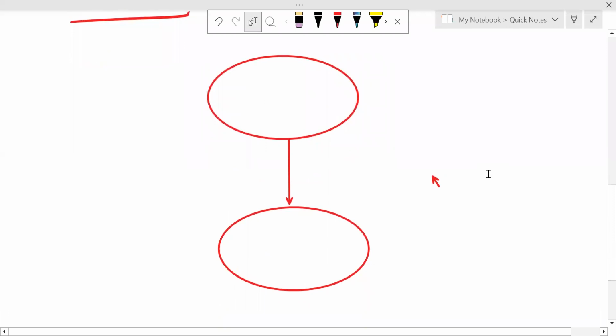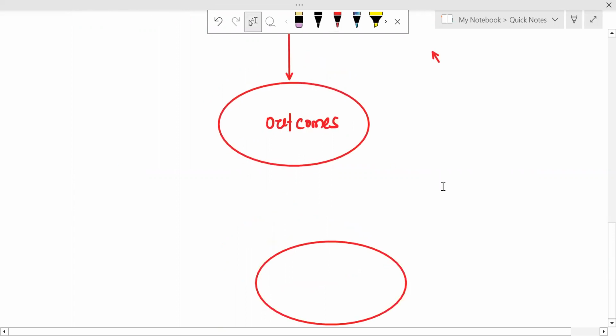First of all, this is the experiment. Second, we have discussed the outcomes. And finally, this is another case, and that case is the sample space.